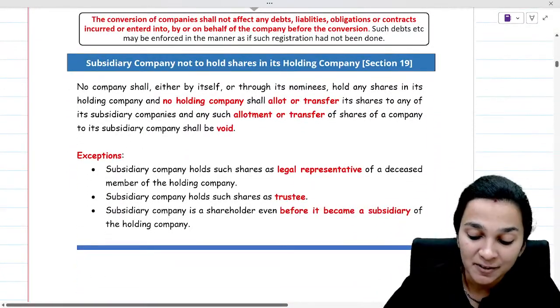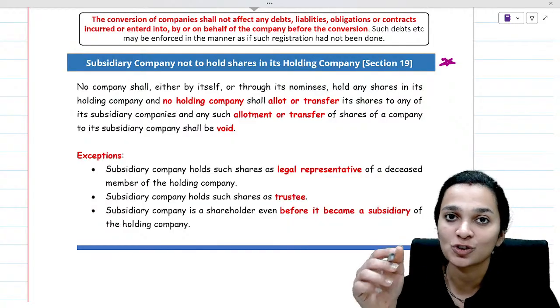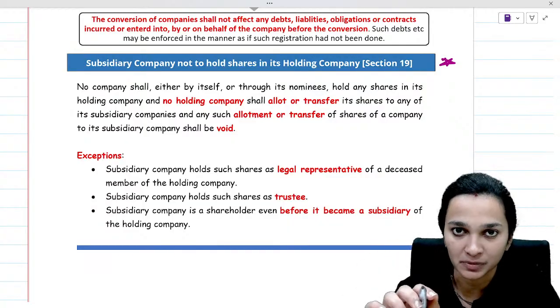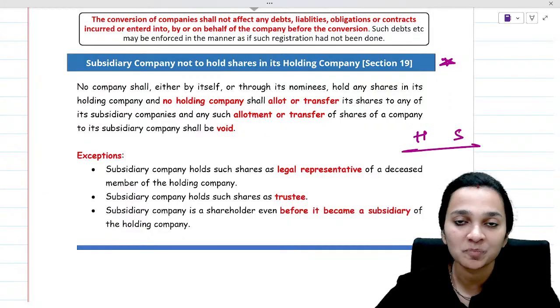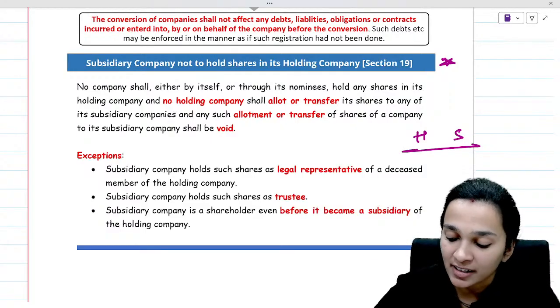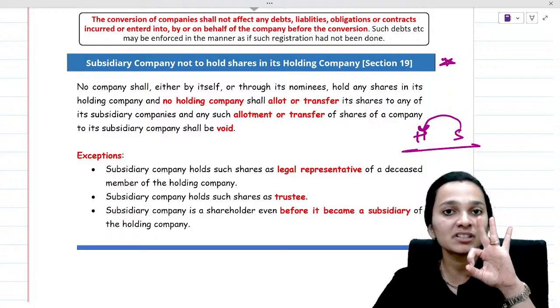Now, again a very important section which says that a subsidiary company should not hold shares in its holding company. You all know what a holding company and a subsidiary company are. So, this section tells us that a subsidiary should not hold shares in a holding company except for 3 situations.